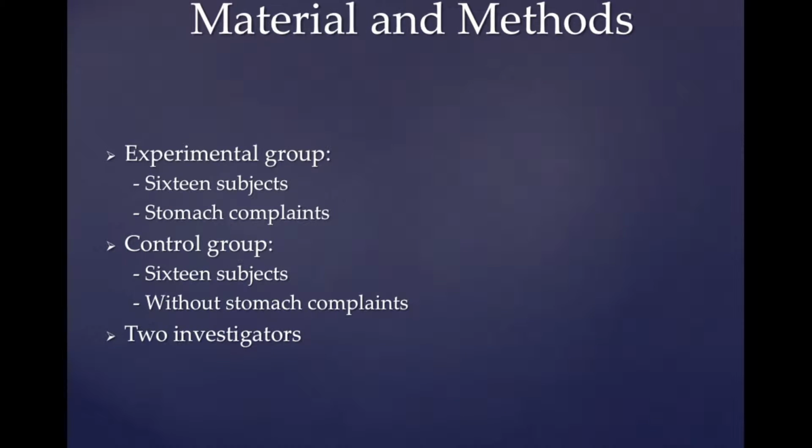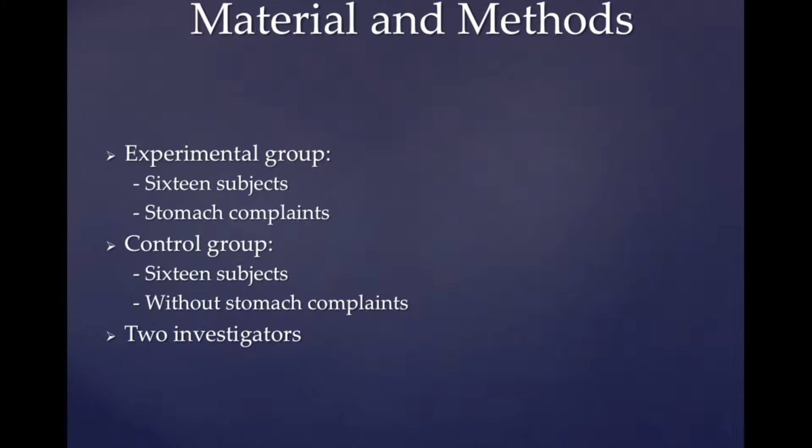This study contains a control group and an experimental group. The experimental group consists of 16 subjects with stomach complaints on a regular basis. Beside these subjects, we have a control group of 16 subjects without stomach complaints. All the subjects are between the age of 70 years old to 90 years old. Two investigators performed the research.